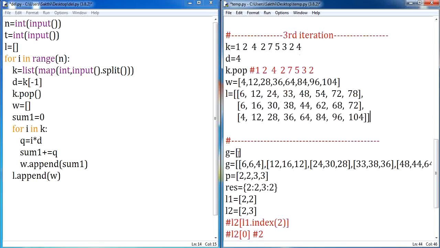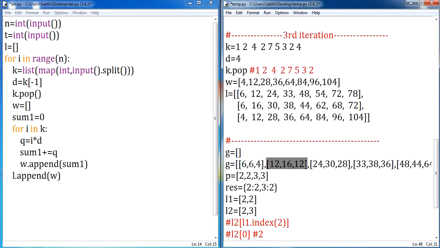Clear? Let me declare one more element called G, and I'm going to group the values of the 3 participants of first second separately, second second separately, third second, fourth second, and so on. I'm going to separate it, and later on I'm going to find who is the winner for the particular second. This is the information of the first second, and this is the information of the second.